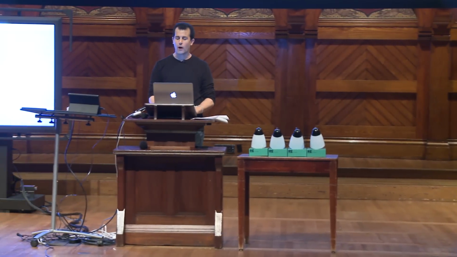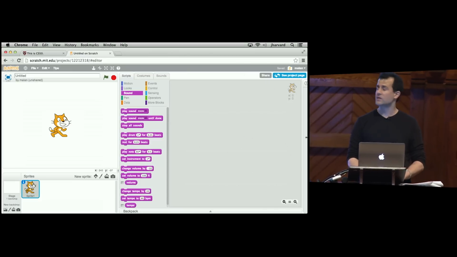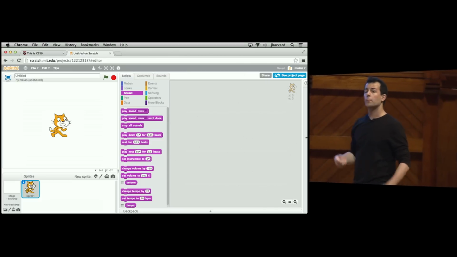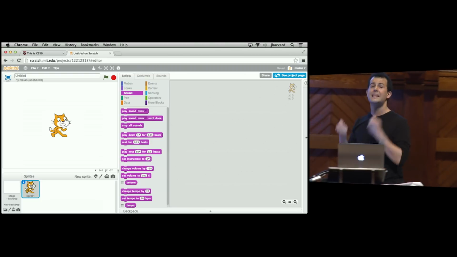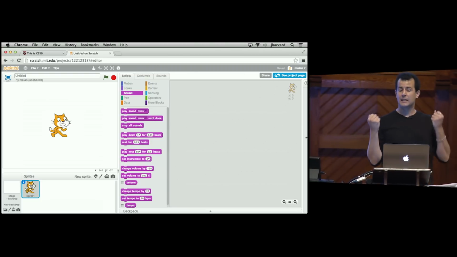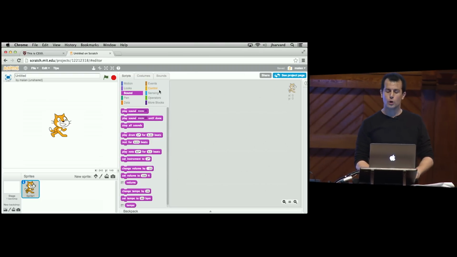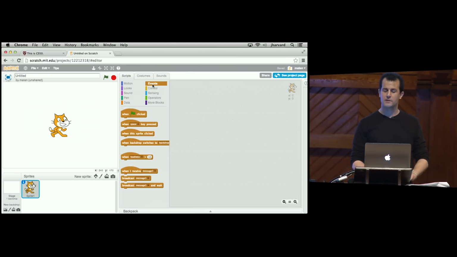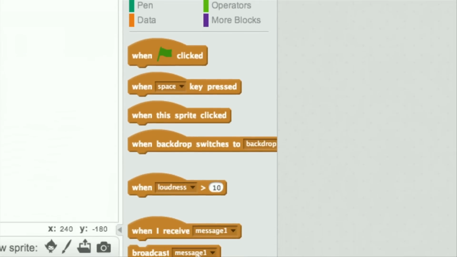But to make this all happen, you need to start programming. And this big white box or gray box on the right-hand side, this is where I'm going to actually drag and drop those puzzle pieces. That is my blank text window equivalent. So I'm going to go ahead and click Control in the middle. Or rather, let me start up at Events. Under Events, you'll notice a few things that are deliberately curved on the top in such a way that they probably don't interlock on the top with other puzzle pieces. And that's because they demark the start of a program, the start of a script, so to speak.